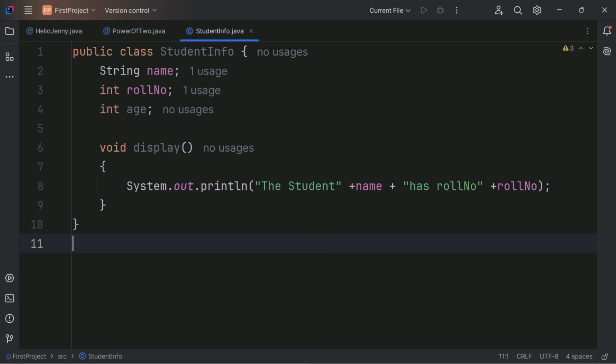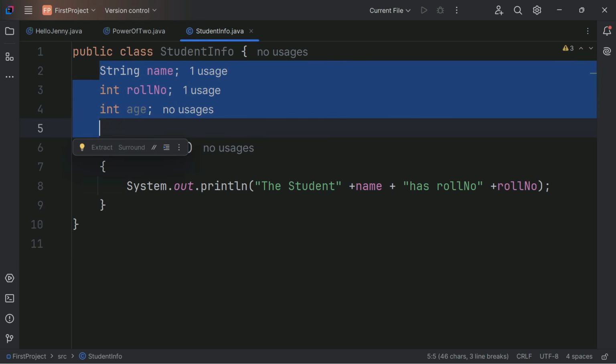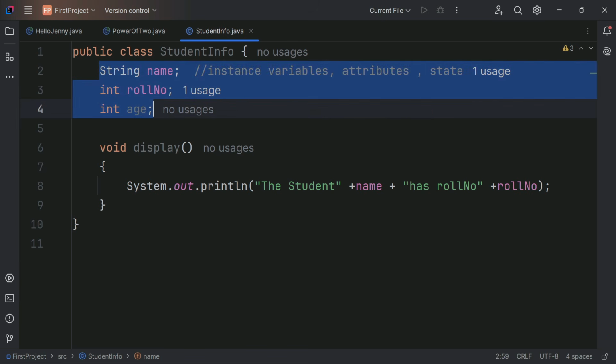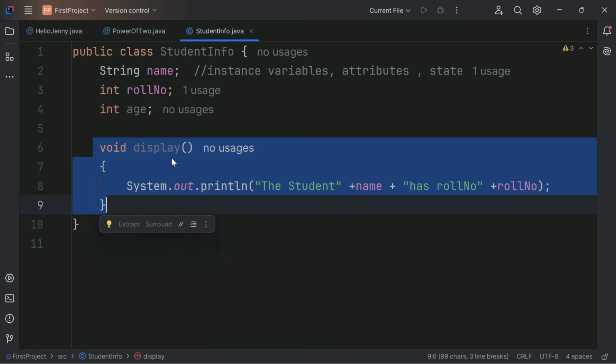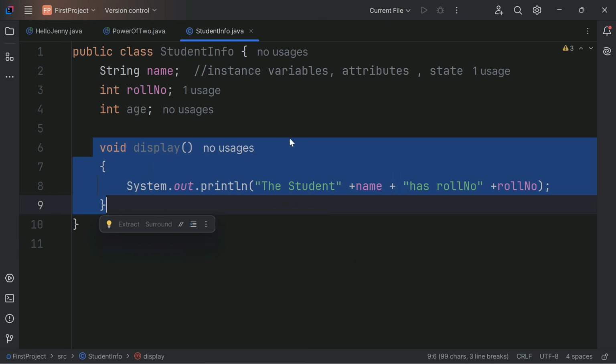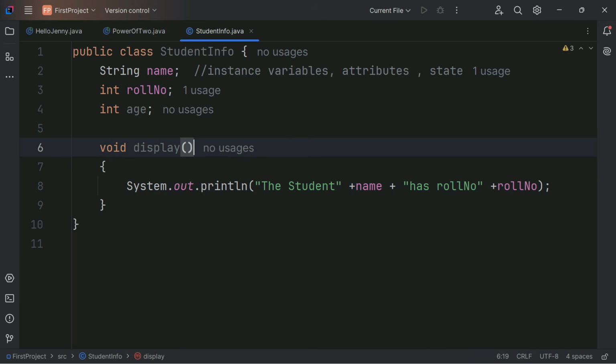So now what we can see, these three are also known as attributes of a class, or we can say instance variables. Or we can say state. These things show the state of the class, and this method shows the behavior of the class. I'm not taking any specific method, just a simple method that just displays, or we can say like get enroll. So this kind of method we can have in a particular class.